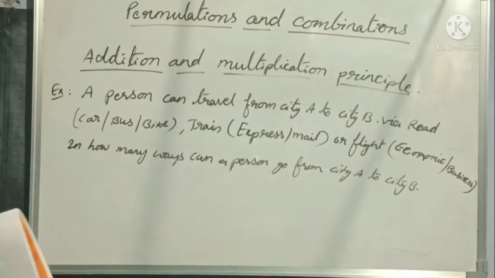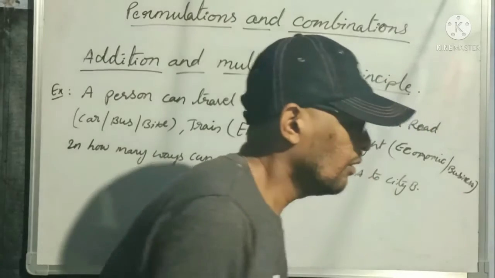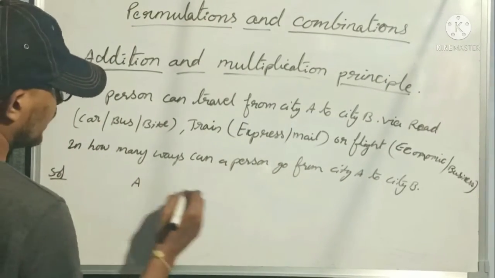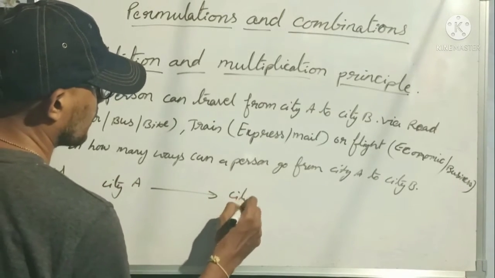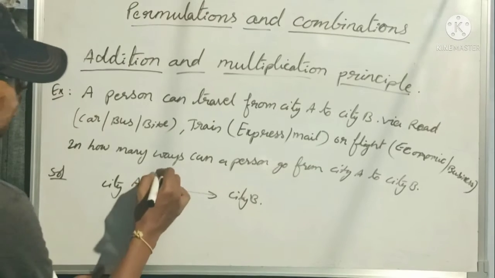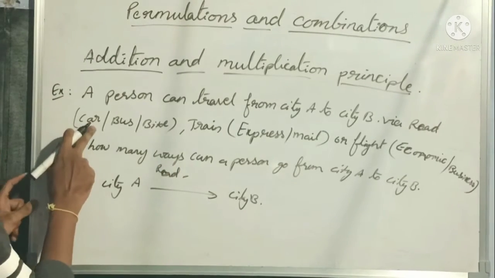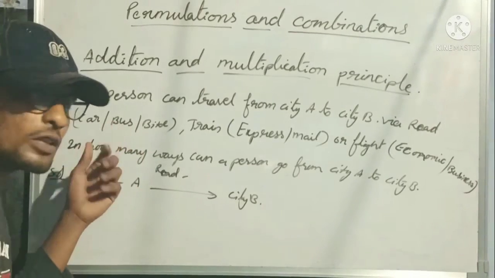So first, via road, how many possible cases are there from city A to city B? Either he can go by car, or he can go by bus, or he can go by bike. So 3 possible cases here.